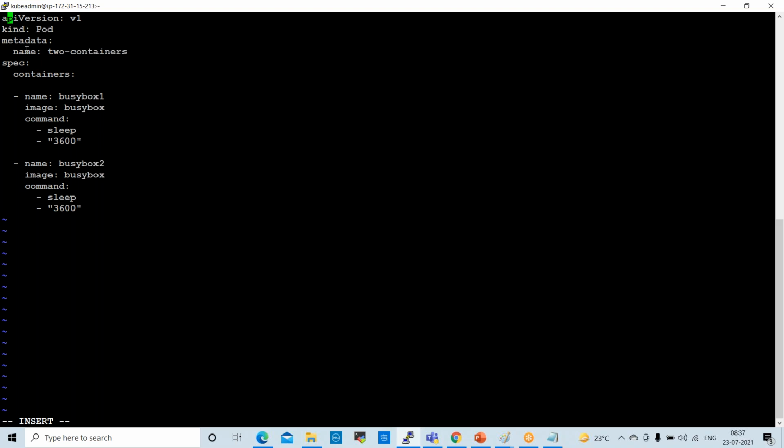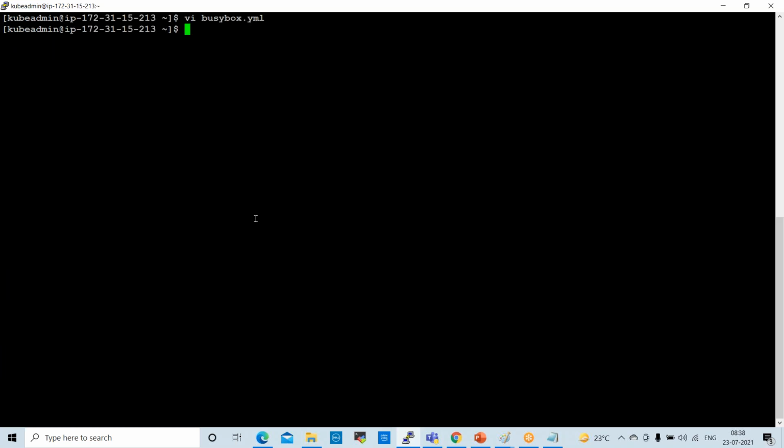We are creating the pod with metadata name two-containers. In the spec, the first container is BusyBox1, image busybox, command sleep 3600, with a port number. Container 2 is BusyBox2, image busybox, command sleep, and the port number is the same. You can copy this manifest file, then save and quit.